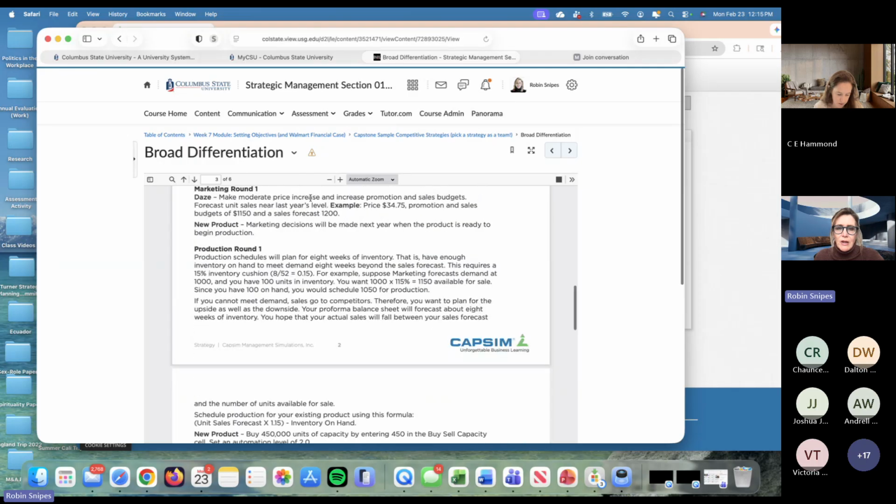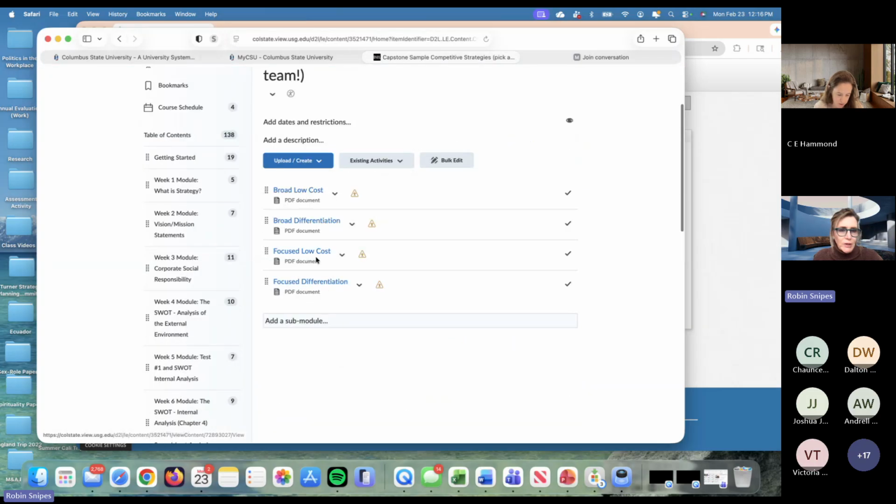So go through these sample competitive strategies so that your team can discuss, well, this one looks really interesting to me, and I think we can do it, maybe because you have a marketing person on your team and you feel like that might be your strength. But if you have quant people on your team and they feel like they can read the income statement, and they can keep costs down, and you can invest in things that will lower your costs, such as automation, such as TQM efforts. If you feel like that's going to be your strength, then a broad low cost or a focused low cost strategy might be best for your team. So read through these to get an idea.